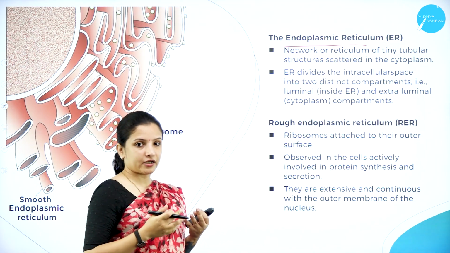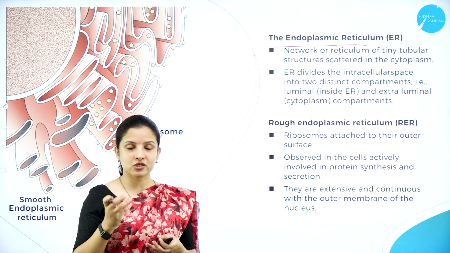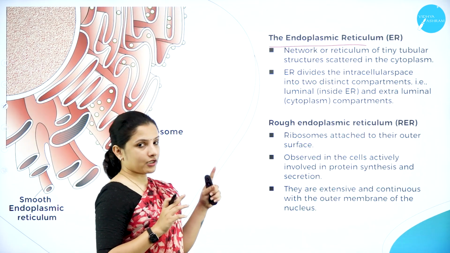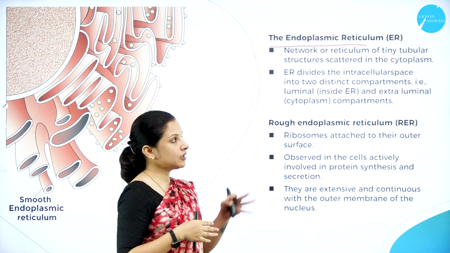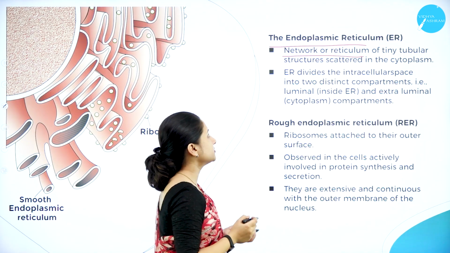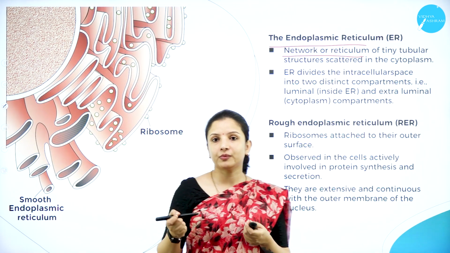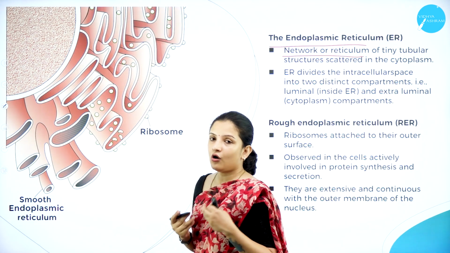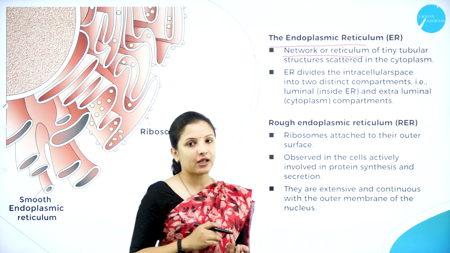So endoplasmic reticulum, reticulate. Remember, in plants they have a reticulate venation, which means they form a network. Therefore, endoplasmic reticulum means endo, inside. It is present inside towards the plasma membrane and it forms a network or reticulum. Reticulum means network. It forms a network of tiny tubular structures which are scattered in the cytoplasm. In the cytoplasm, you can see a network of tiny tubular or folded structures present here and there, which is called the endoplasmic reticulum.